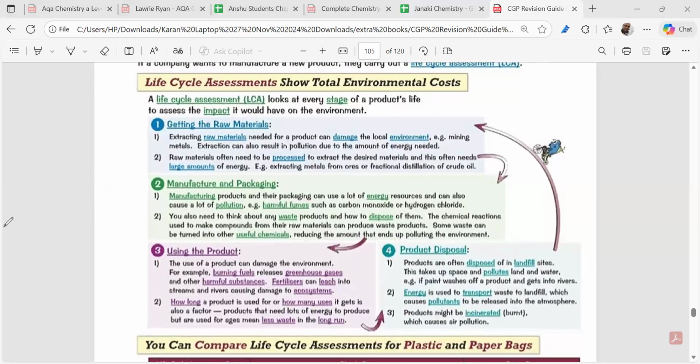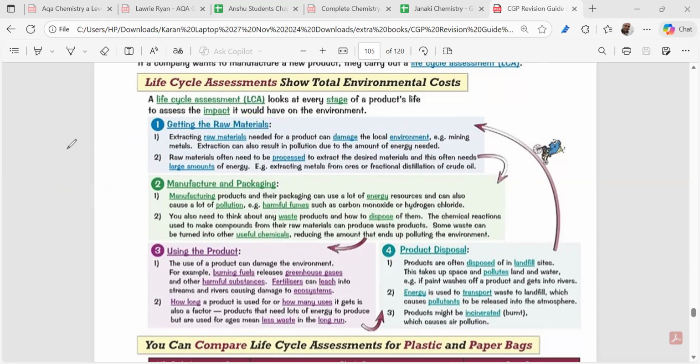Now in the LCA, we are doing what? We are trying to look into each part of the product. When we are making it, we need raw materials, right? The raw materials which we are sourcing, is it damaging the environment? That's also something we have to do. In the manufacturing process, we have to analyze what damages are done to the environment: harmful gases coming out, electricity, waste. Also, I forgot to tell, waste. If any step involves a lot of waste that has to be dumped, right? So see, all these things you have to do.